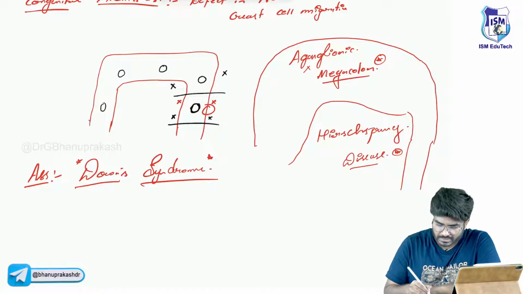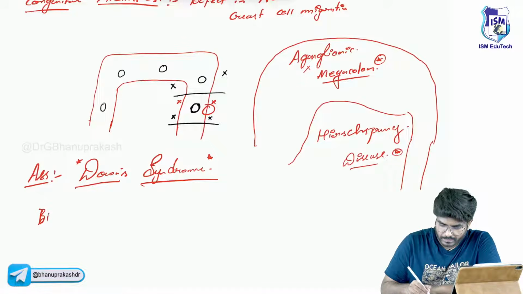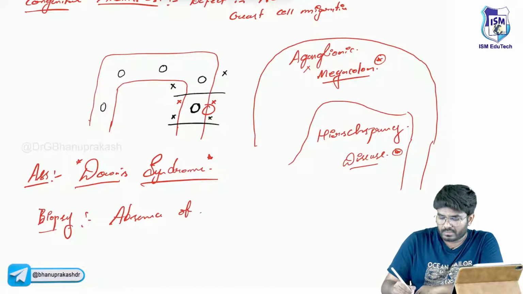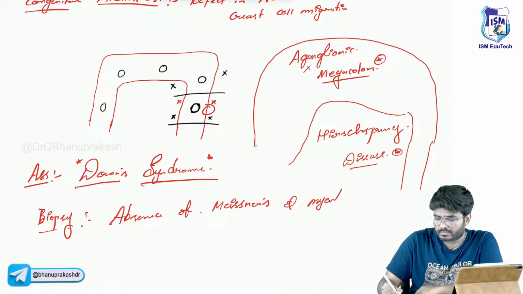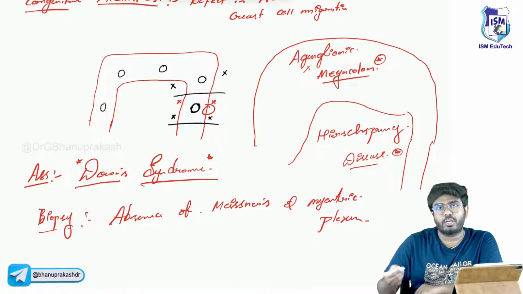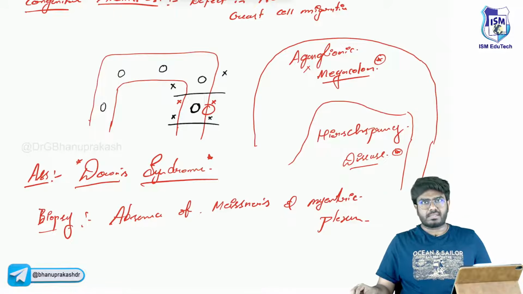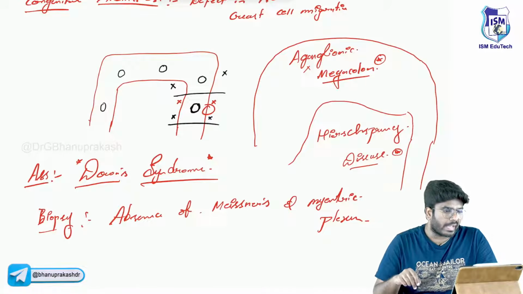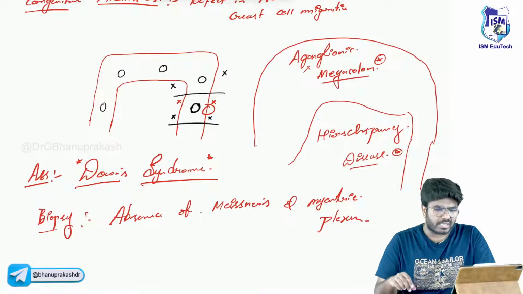Okay, on biopsy, what will you see? Absence of mesenteric and myenteric plexus, and the ganglionic cells are also absent. So, as simple as that. Associated with Down syndrome. So the first congenital anomaly is completed.